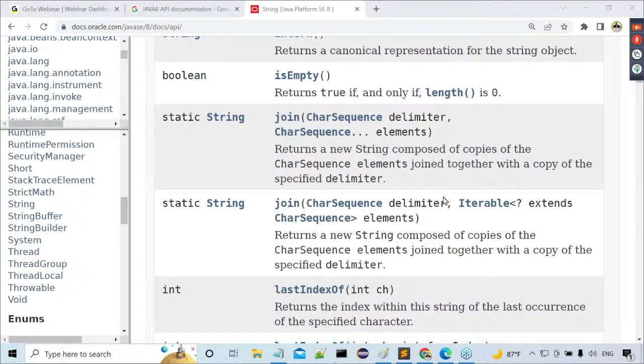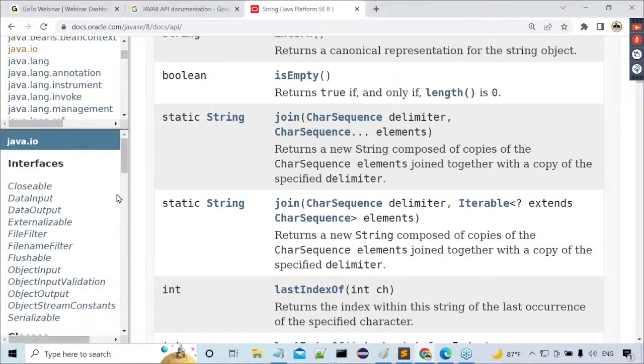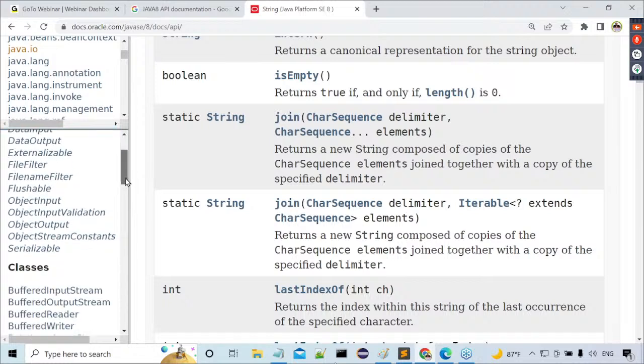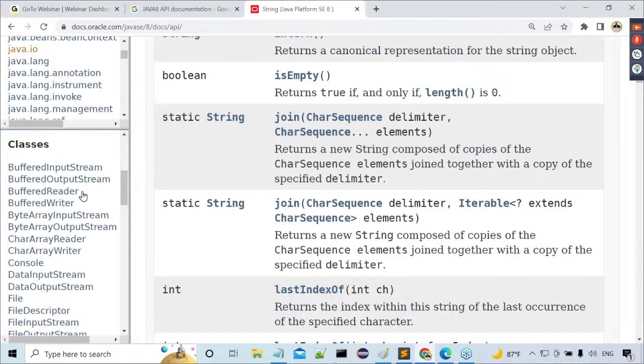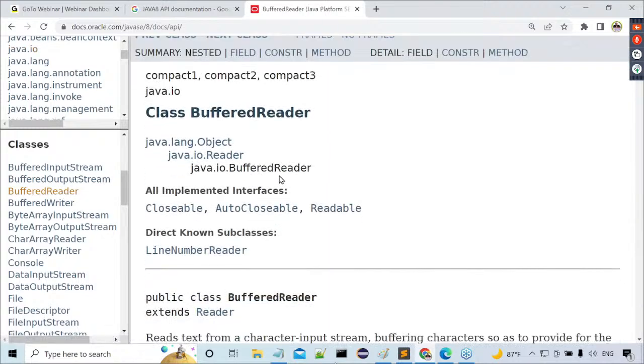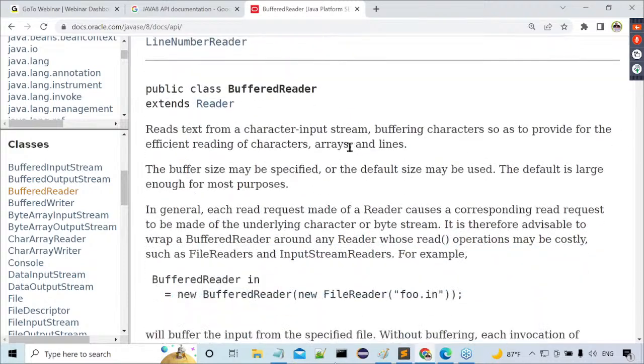Okay, this class may be for this particular purpose, and that class may be for that particular purpose. If I have any doubt about it, then I will go to the Javadoc package, where I want to perform some input and output operations. So here I have to go for BufferedReader. BufferedReader means reading purpose only. I will click on it, and immediately I will read some information about this particular one.